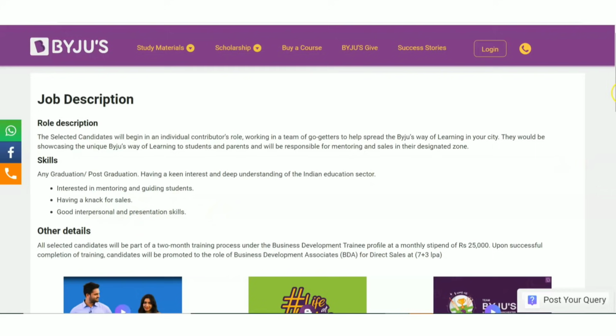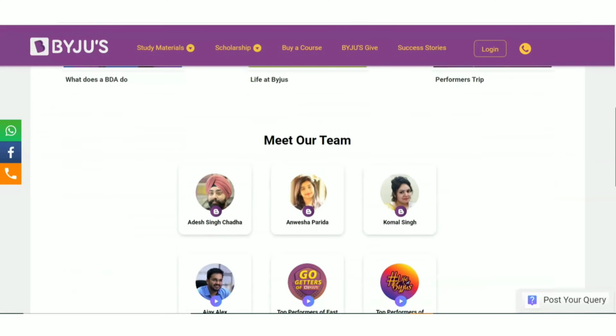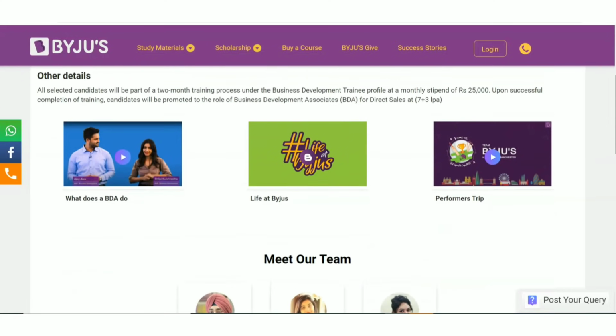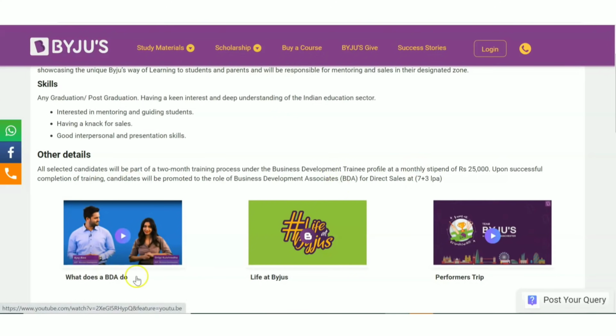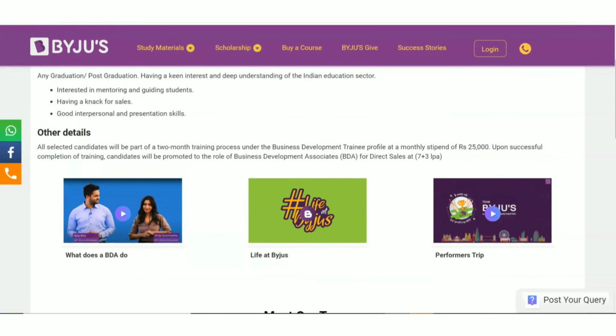Okay, now these are the skills they are asking for. Also they have given the details of what you will be doing in this job, life at Byju's and performance tips. So if you are interested, you can go through a detailed look into these sections.